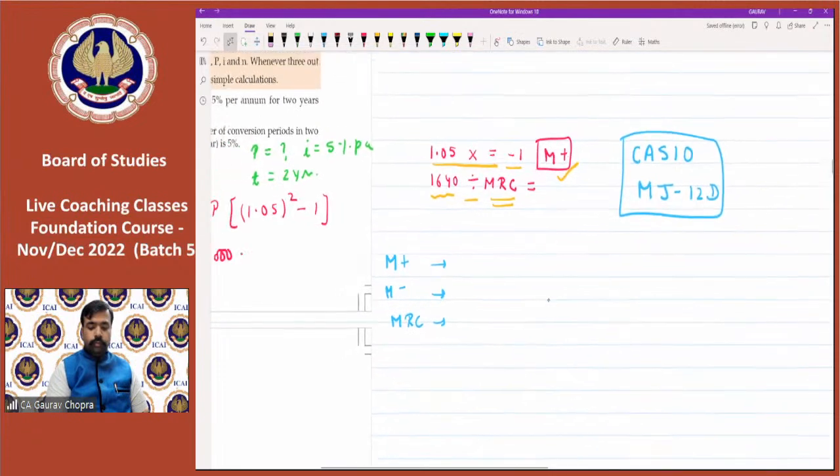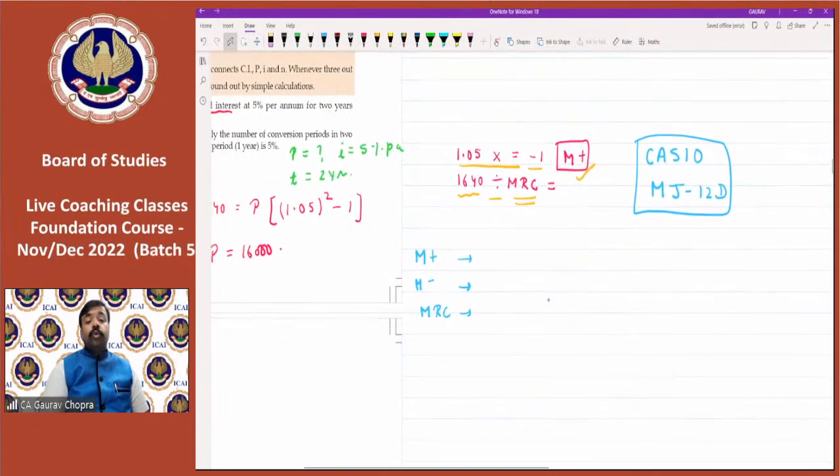So we have to learn these memory tricks of the calculator, because these tricks can help us to solve very fast.